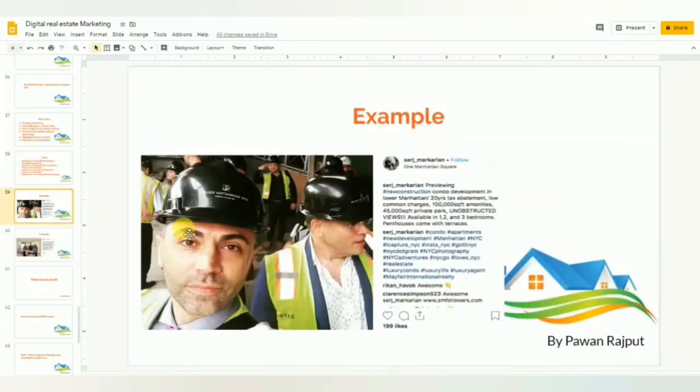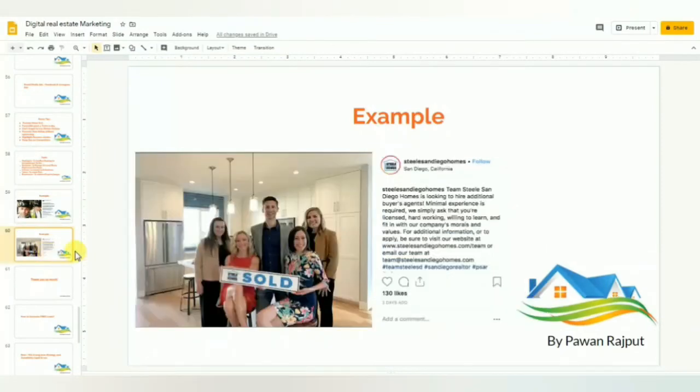I have some examples of international people who do their real estate marketing like this. They share real estate activity in their company like this, and they also indirectly promote their property or listing, as you can see here. Another example is a success story.